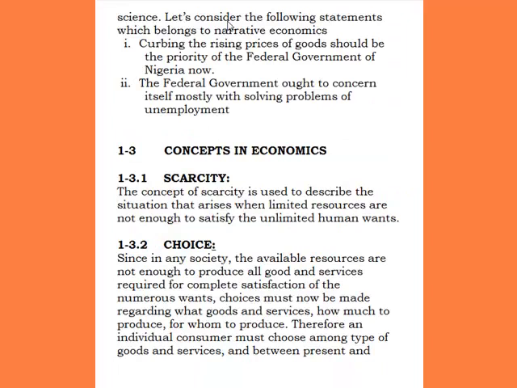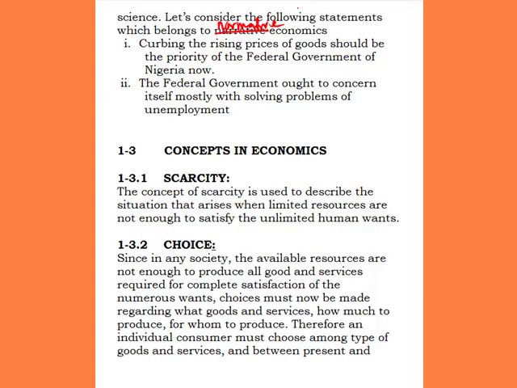So let's consider the following statement which belongs to normative economics. Let's consider an example of normative economics. The first one is that curbing the rising prices of goods should be the priority of the federal government of Nigeria now. Now, what we are saying in essence is that when we say curbing the rising prices of goods and services should be the priority of the federal government of Nigeria now, this is a subjective statement.